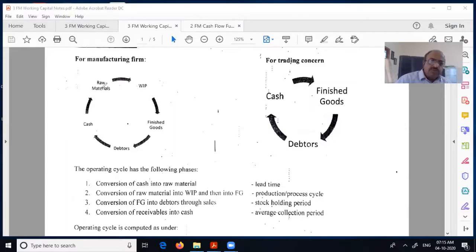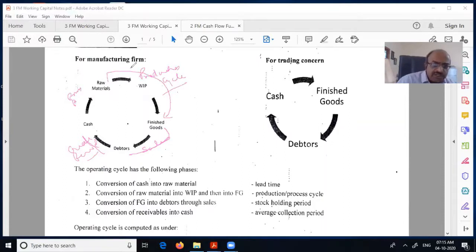Here, same situation. Raw material delay means your procurement delay. Purchases delay. Here, from raw material to WIP to this, this is the production cycle. Even in the production cycle, if it doesn't happen properly, then it's a problem. This again is the sales cycle. This again is the credit period cycle. Even after debtors, all these we are going to look at.